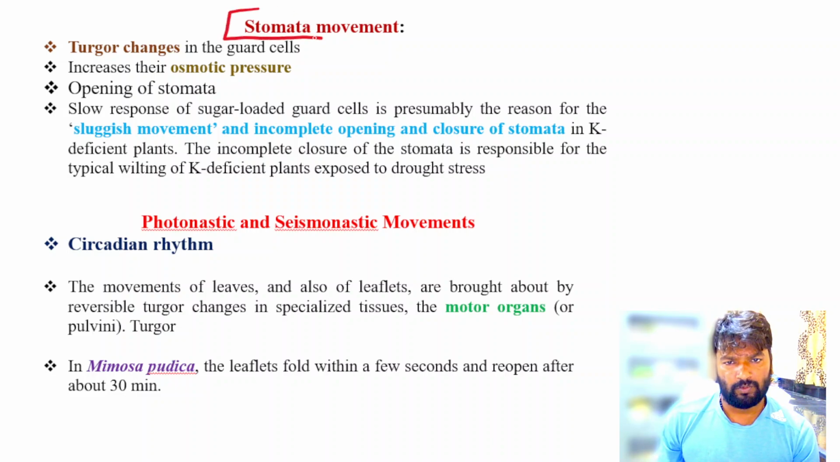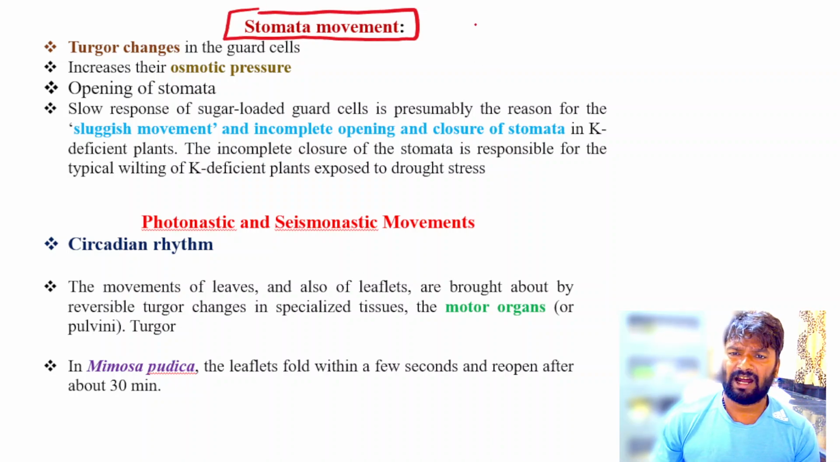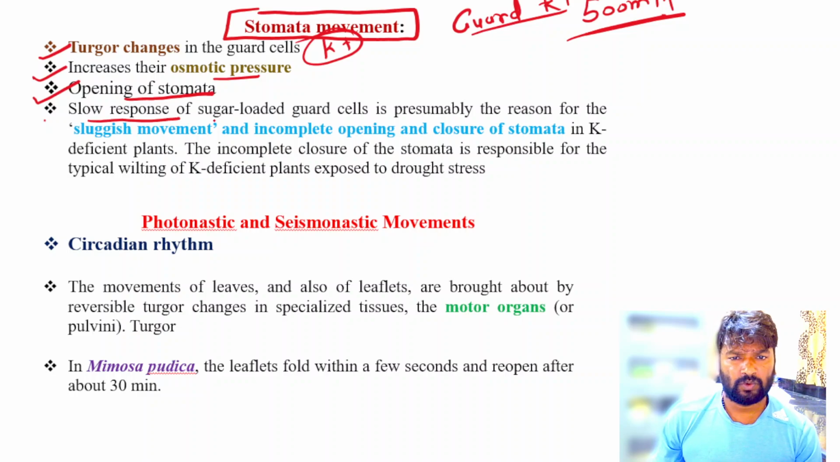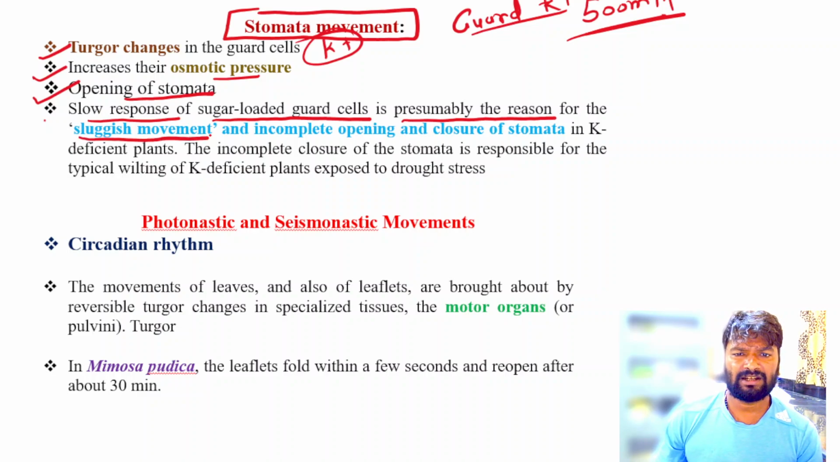Next, stomata movement. Already discussed that in the guard cells, the potassium concentration is very high and it can reach up to 500 millimolar. So turgor change in the guard cell is also regulated by the potassium ions, which increase the osmotic pressure. Also potassium has an important role in the opening of stomata. And the slow response of sugar-loaded guard cells is presumably the reason for the sluggish movement and incomplete opening and closure of the stomata in potassium deficient plants.